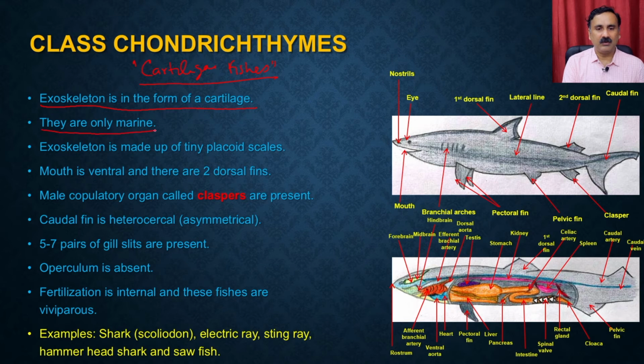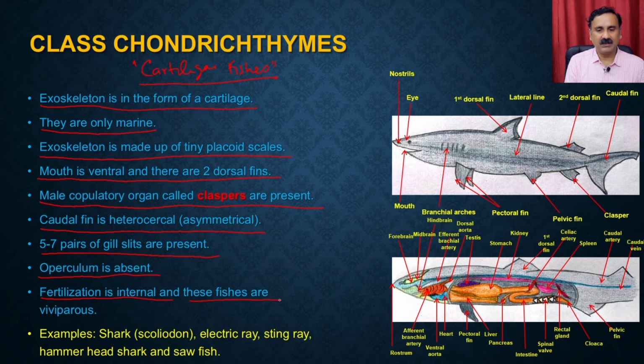They are only marine. The exoskeleton is made up of tiny placoid scales. The mouth is ventral and there are two dorsal fins. Male copulatory organs called claspers are present. The caudal fin is heterocercal or asymmetrical. Five to seven pairs of gill slits are present and the operculum is absent. The fertilization is internal and these fishes are viviparous. Examples are all the fishes you know which are present in the marine, right? The shark, electric ray, stingray, hammerhead shark, and the sawfish.